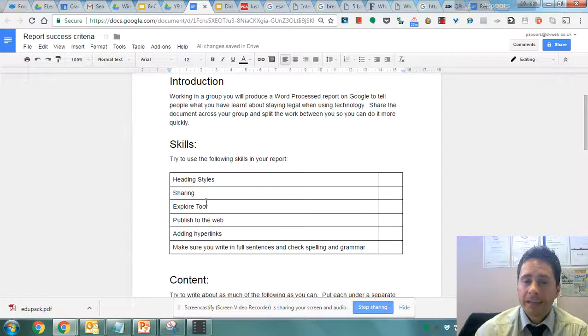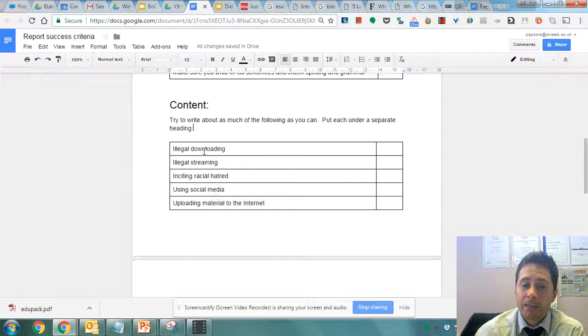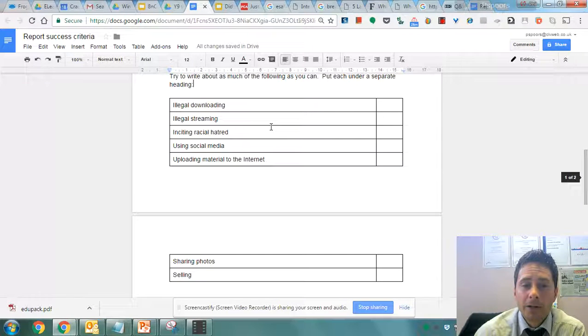So they are the skills that you're going to be doing. And then the content I would like your group to try to include in the time that you have is listed here. So a heading for each one of these things with you talking about what you've learned about them. So like I say, split them between your groups so it's quicker. If you don't manage to write about all of them in the time that you've got, don't worry too much, but obviously try to write about as many as you can.